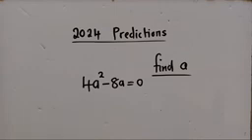I'm giving you this challenge, so I'm taking note of the name of that person who is going to answer first. A is equal to 2, and there are two answers. Remember, there are two answers. If you just give me one, I'm not going to pick you. A is equal to 2.